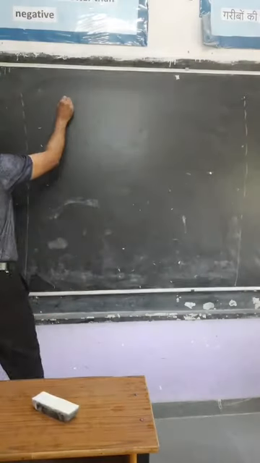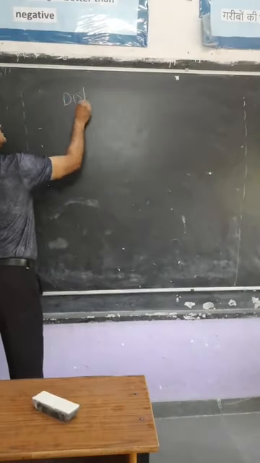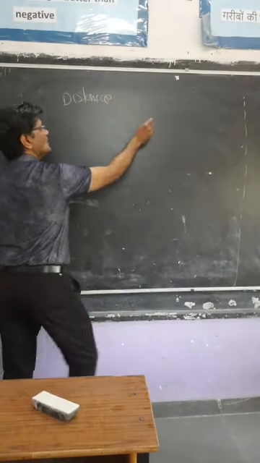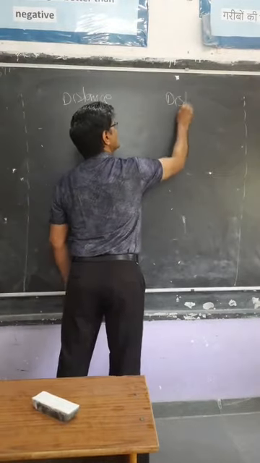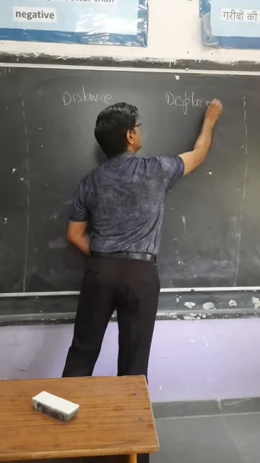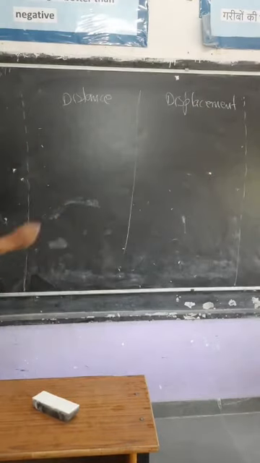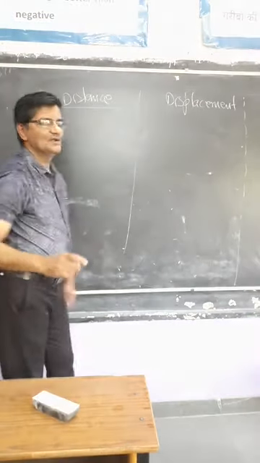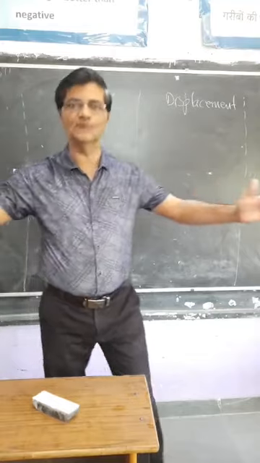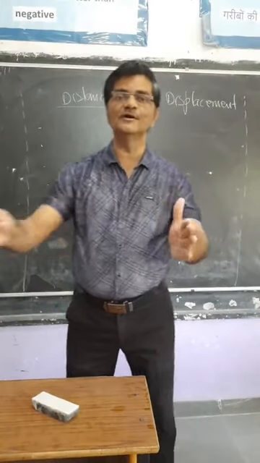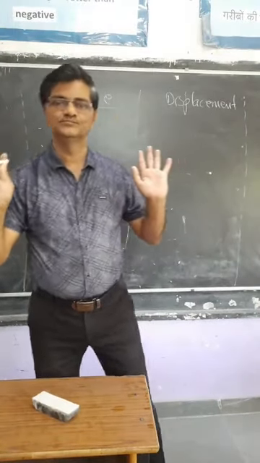Very fast quick recap. This is your distance and this is your displacement. Distance is the total length of the path covered by a moving body in a given time.